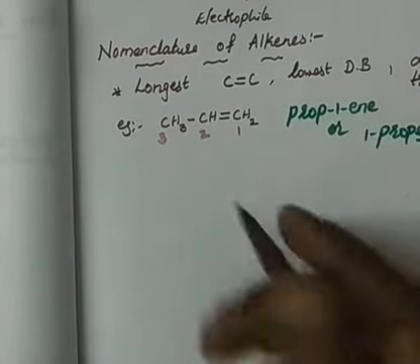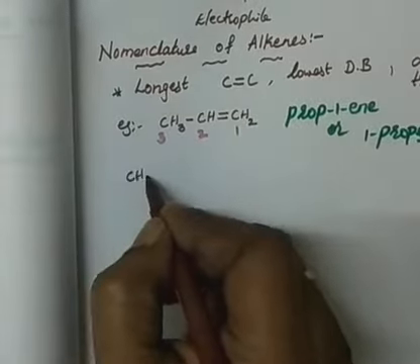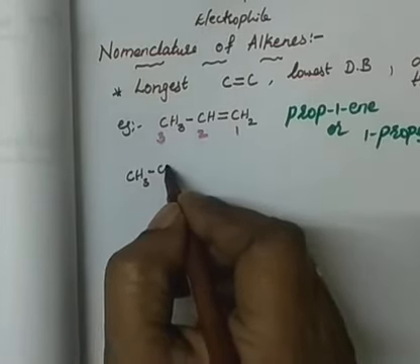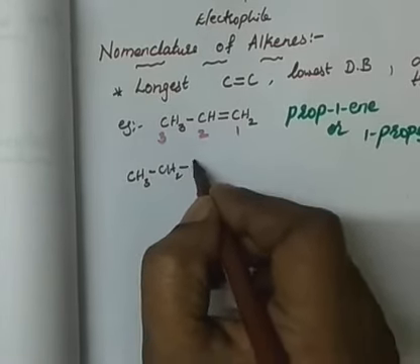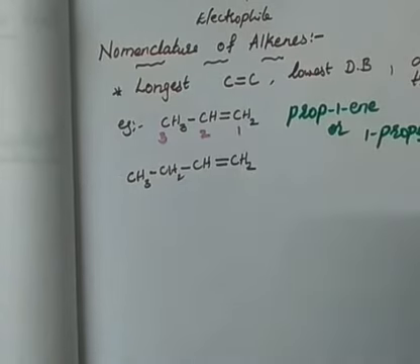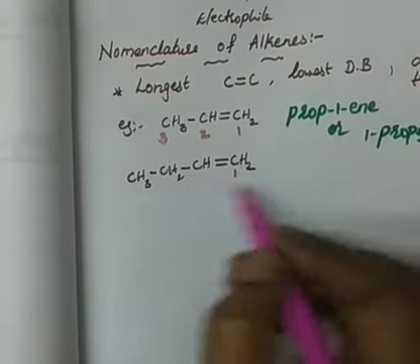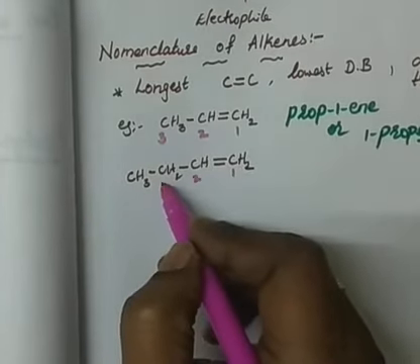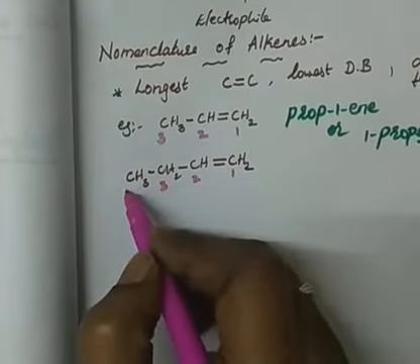Similarly, if I write another compound, CH3, CH2, CH, almost the same structure I have written here. And for this, numbering again should start from the carbon atom having the double bond, giving it the lowest number.